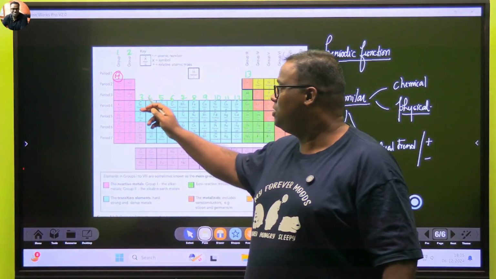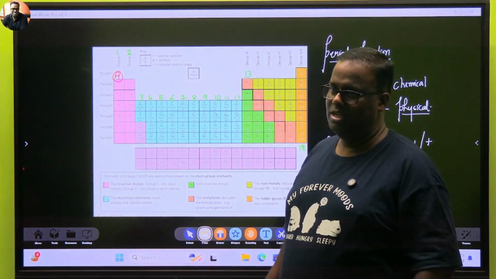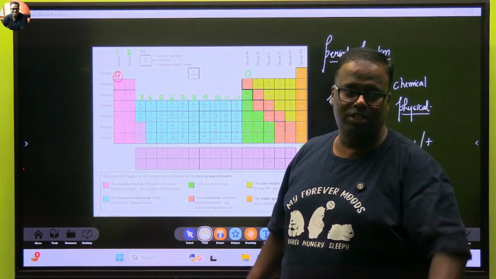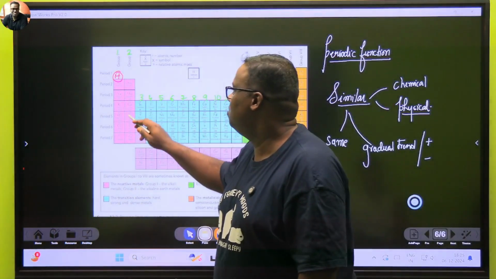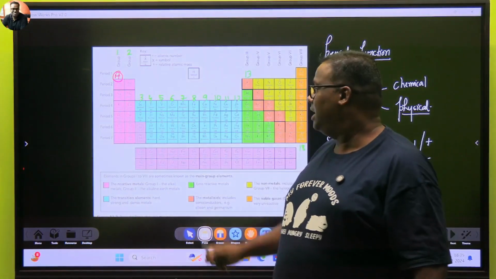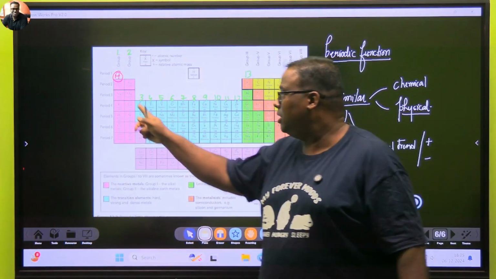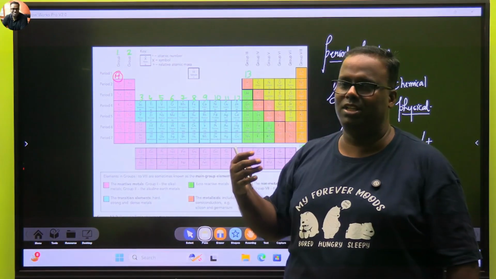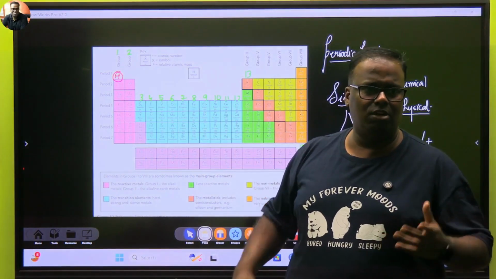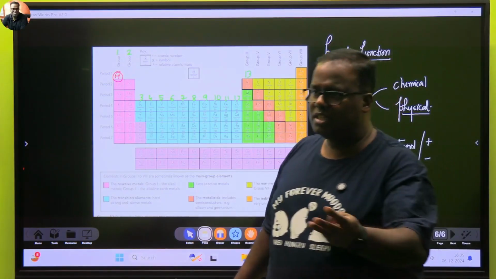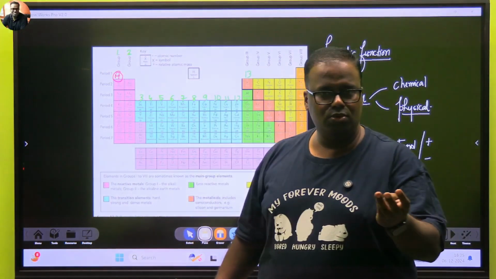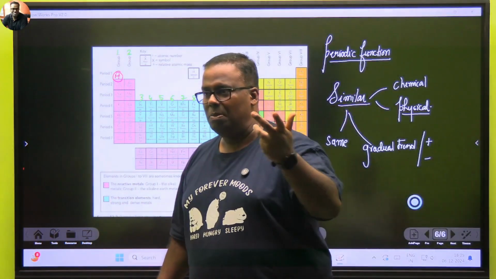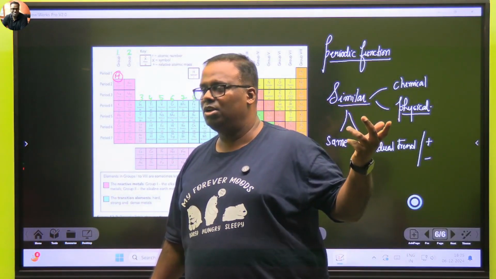The second group is known as alkaline earth metals. These will also be alkali, not as strong as these, but are found in the crust of the earth. Look at them, magnesium, calcium. They are called metals, right? When you talk about metals and non-metals, some of the properties of metals are what? Metals are malleable, metals are ductile, metals are sonorous. You know what is sonorous? It makes a sound. Metals are shiny, metals conduct electricity. But look at sodium.